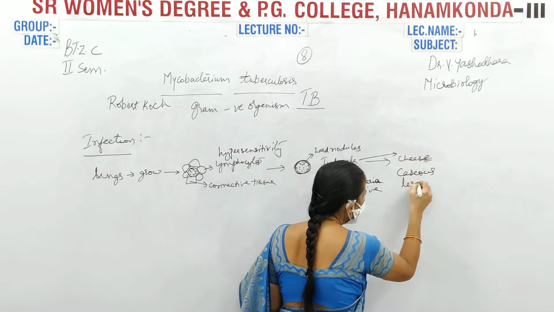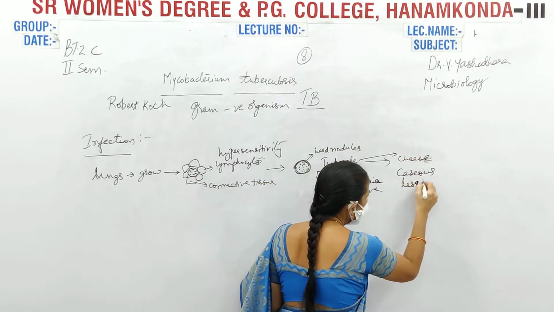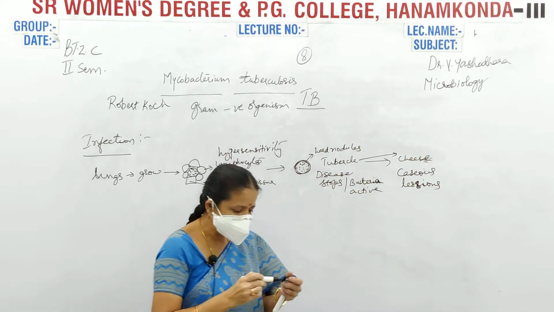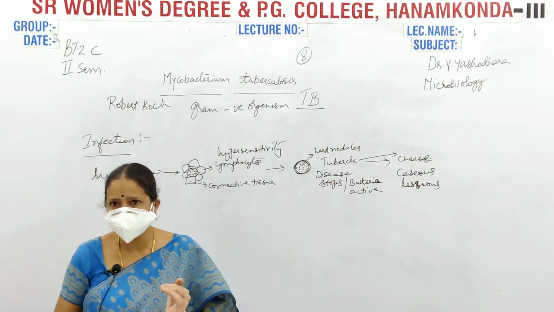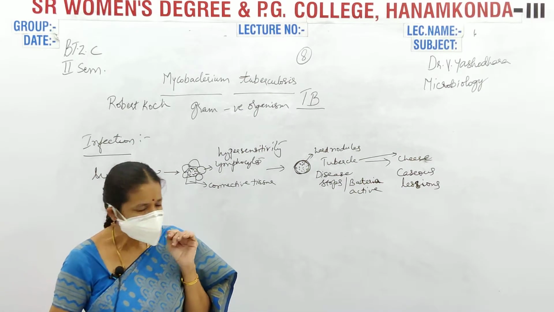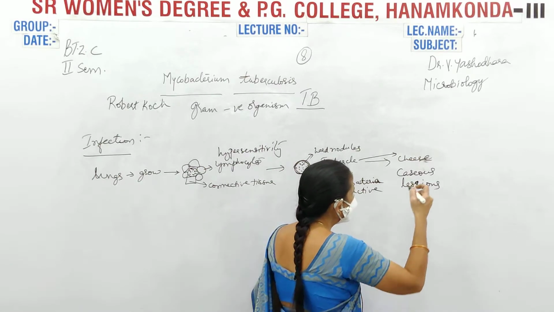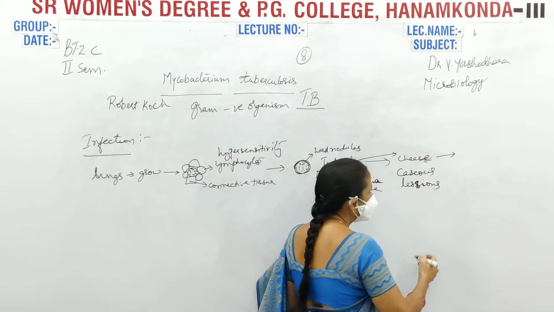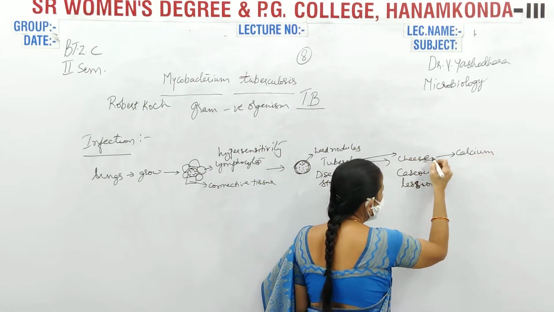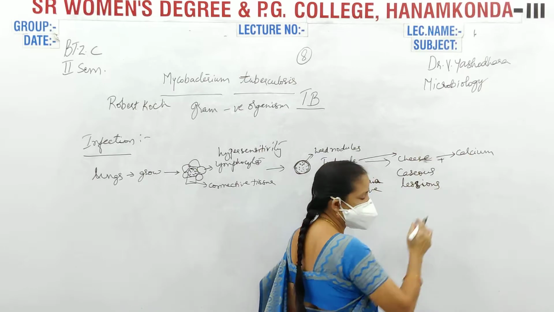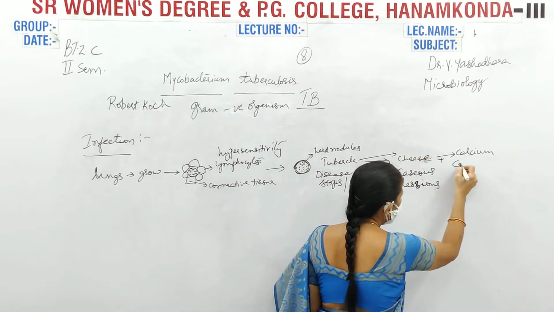caseous lesions. Caseous lesions are formed from the tubercles. That means tubercles will convert into caseous lesions. And in these caseous lesions, this cheese-like form, slowly it takes calcium and it becomes calcified.